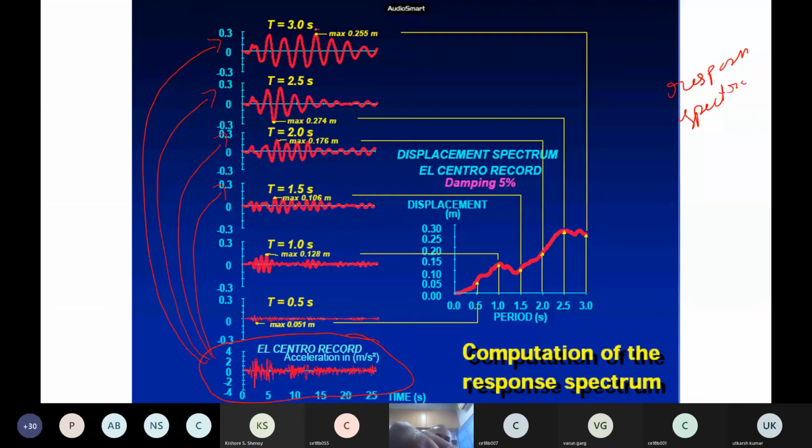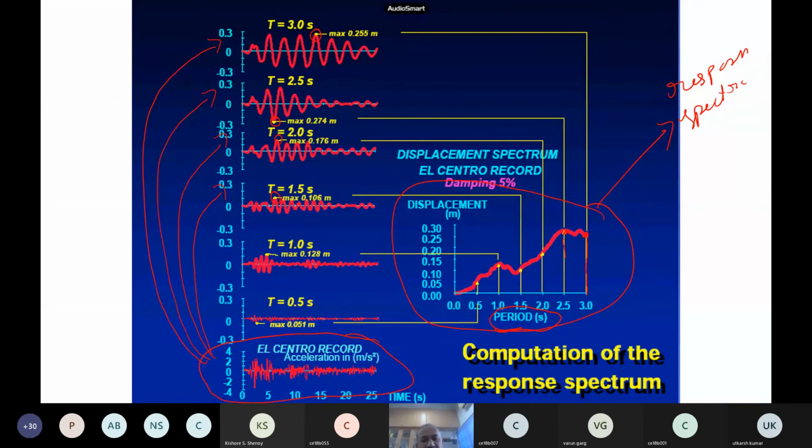And I will pick up the maximum value, say 0.255, then 0.274, like this. I will pick up these maximum values, and then I will develop a graph where the x-axis is time period. Or you can plot with respect to frequency, the reciprocal of this. So 0.255 is plotted here, and its corresponding time period is 3 seconds. Then the 2.5 second system, this one say. So this graph we usually call the response spectra.